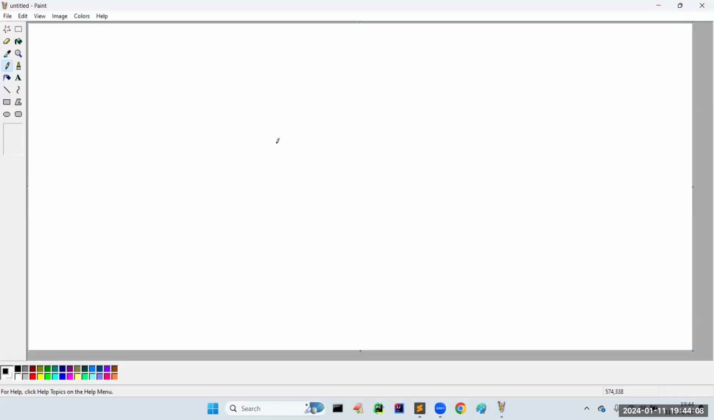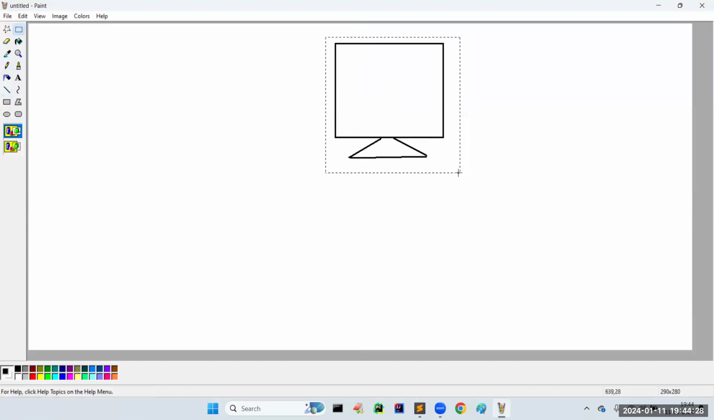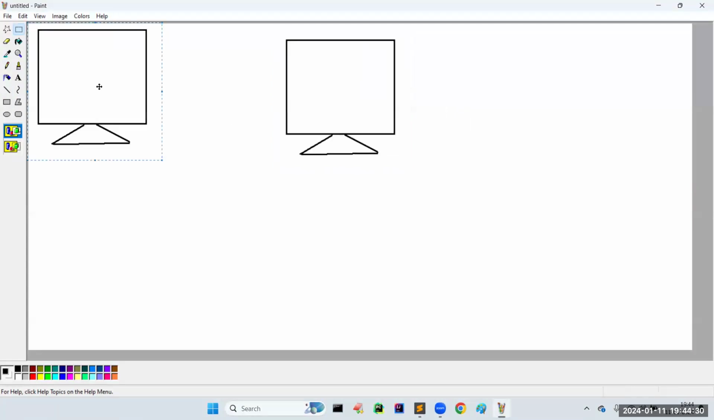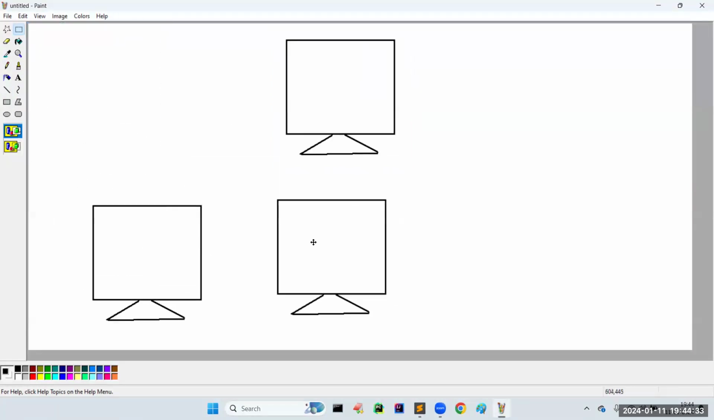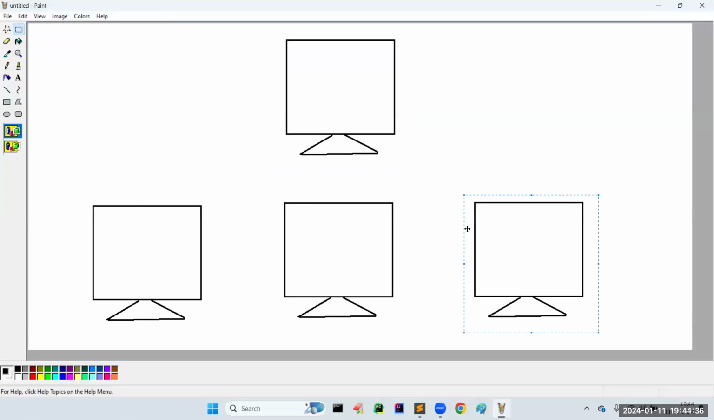If you want, I will demonstrate one simple diagram for understanding this concept. Consider this is one PC, or assume it is one system. This is the first system. Like this, I am going to take multiple systems. Assume I am taking another system, and this one is another system, and maybe these are connected across the network.